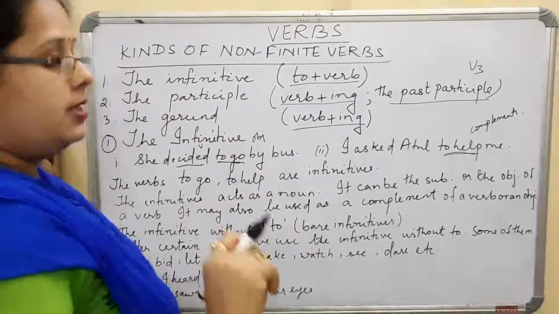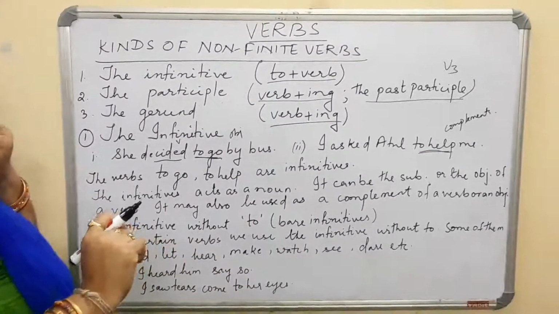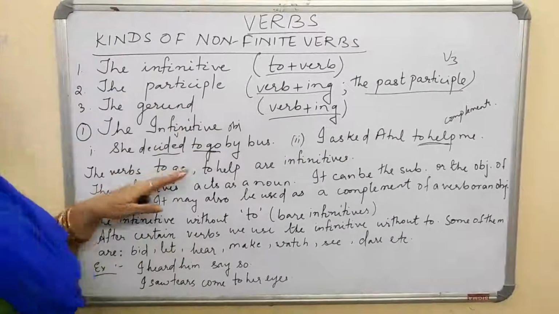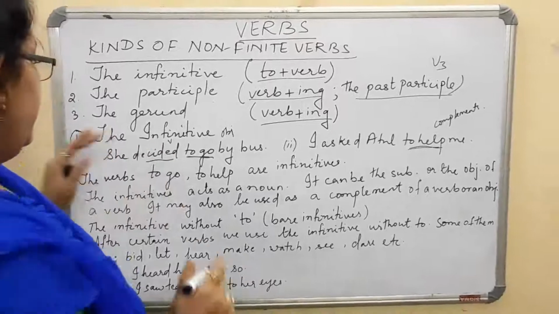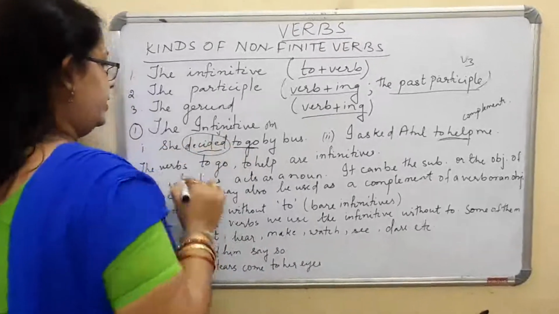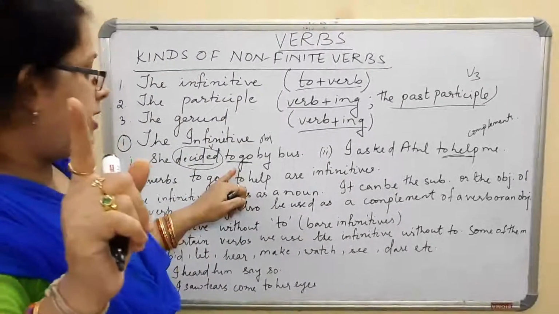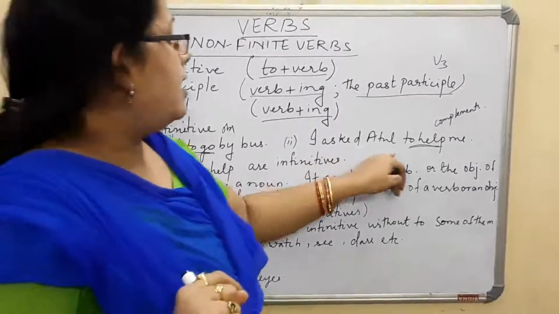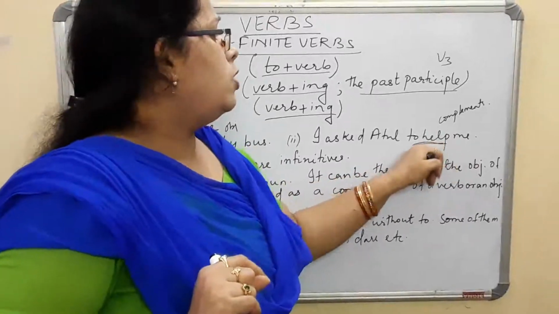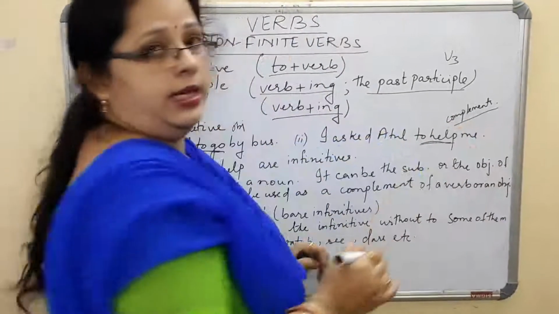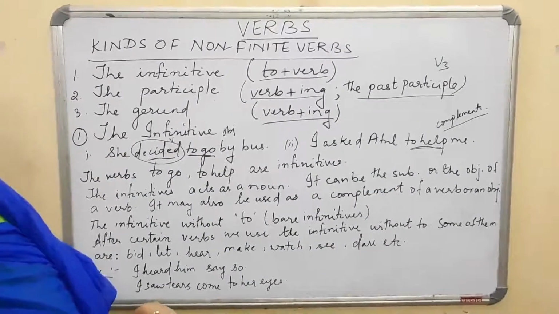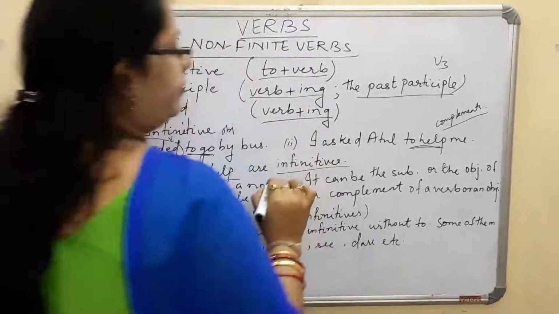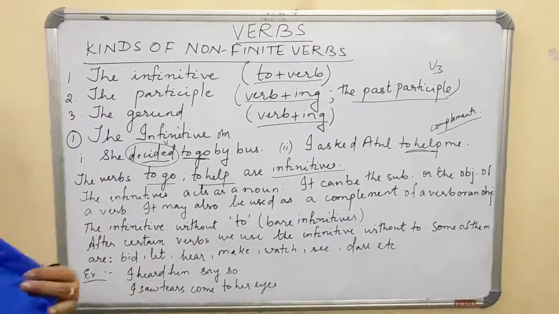Now, but there is a difference in the two sentences. In the first one, to go is the object of the verb decided. Decided is a verb here, you must be knowing that. So, to go is the object of the verb decided. Remember that? And here, I asked Atul to help me. Here, to help is a complement of the sentence. The verbs to go and to help are infinitives, but they are used in a different way.